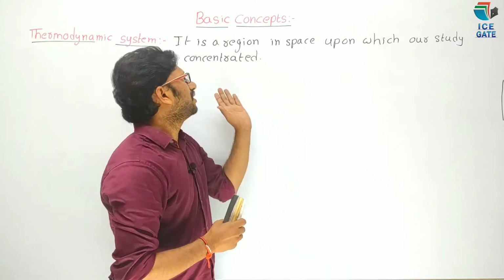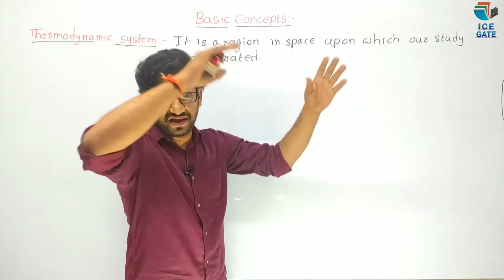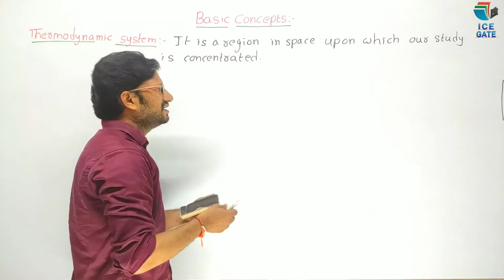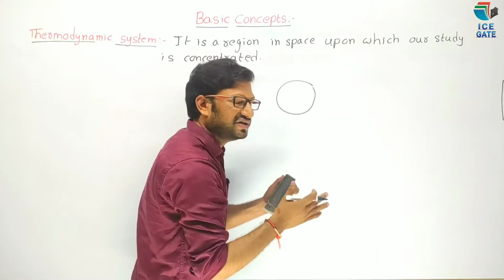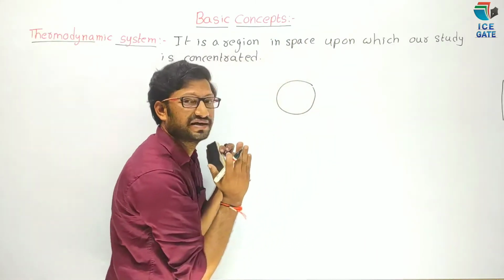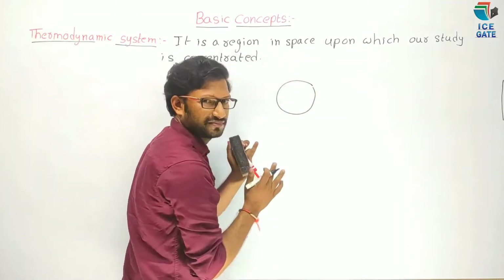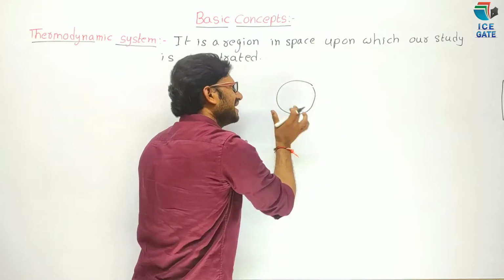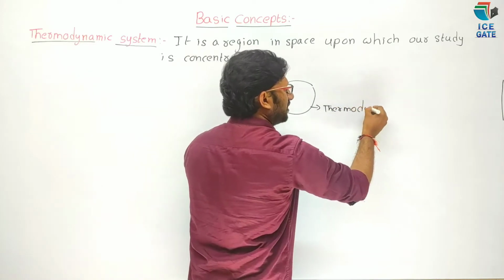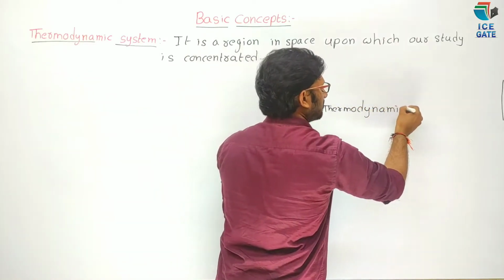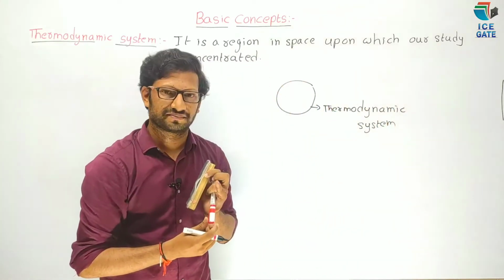So you understood what is meant by thermodynamic system. It is a region in space upon which our study is concentrated. So now I am going to study only in this region. This system is considered as thermodynamic system. So why do we call it a thermodynamic system?